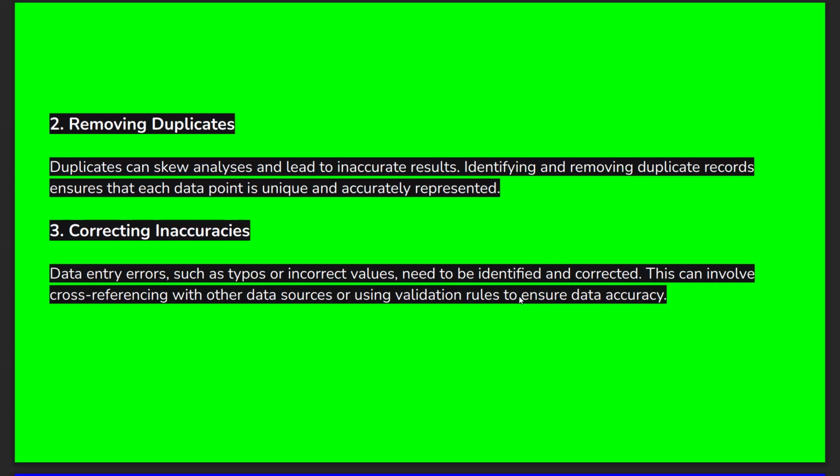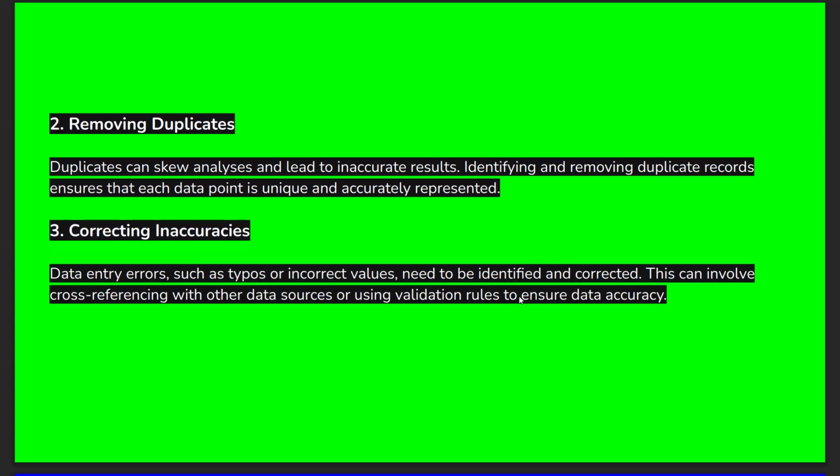Duplicates can skew analysis and lead to inaccurate results. By having duplicate data in the dataset, it will lead to inaccurate results. It means if we have more and more duplicate data, we do not get exact results; we get inaccurate results. And also, identifying and removing duplicates ensures that each data point is unique and accurately represented.